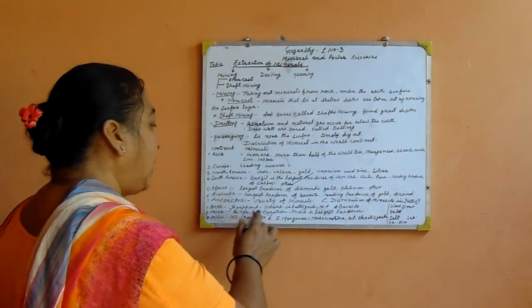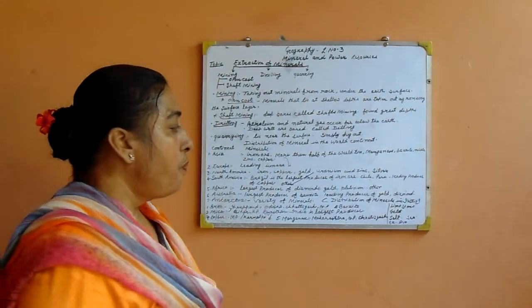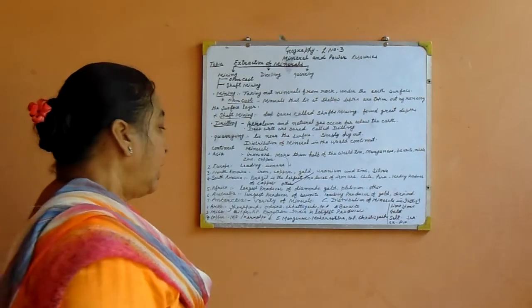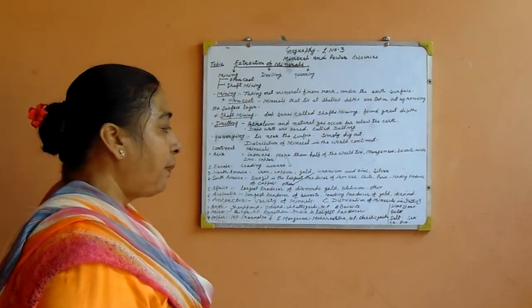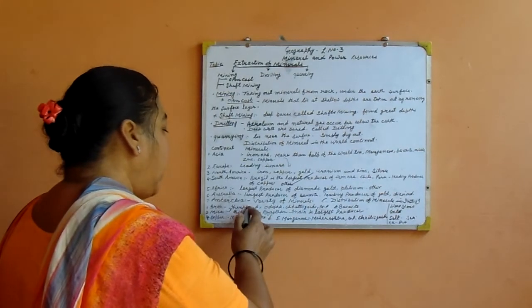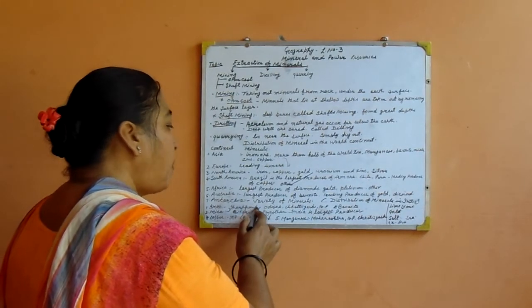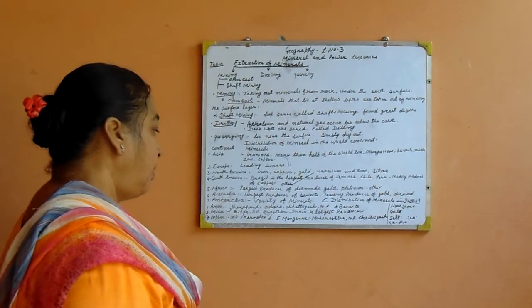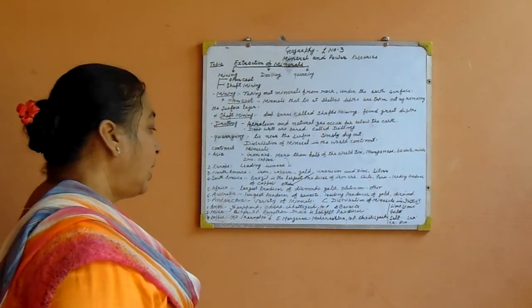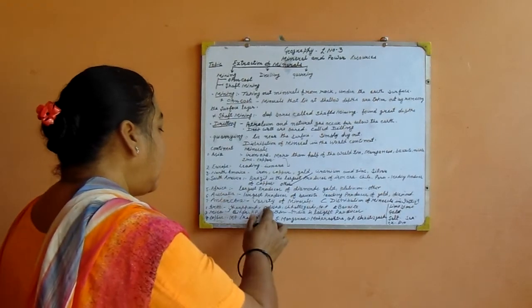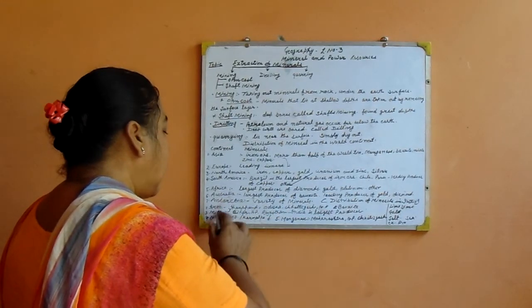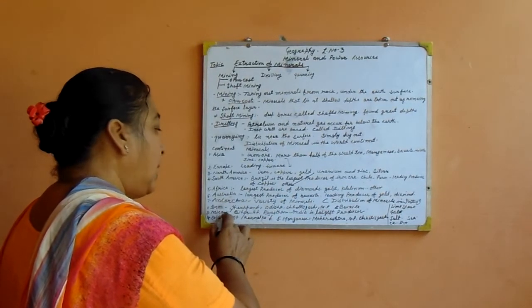Our next topic is distribution of mineral in India. Iron: Jharkhand, Odisha, Chhattisgarh, Madhya Pradesh are the main iron producing states in India. Mica: Bihar, Andhra Pradesh, Rajasthan, Jharkhand, Chhattisgarh also produce mica.